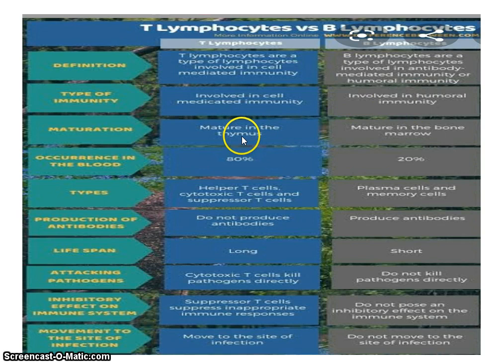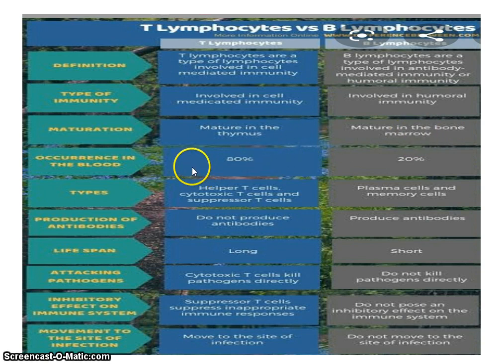T lymphocytes and B lymphocytes are both produced in the bone marrow, but T lymphocytes mature in the thymus. We know that thymus is a lymphoid tissue, and it is also an endocrine gland present in the thoracic region. B lymphocytes mature in the bone marrow itself, means they get produced in the bone marrow and also mature in the bone marrow.